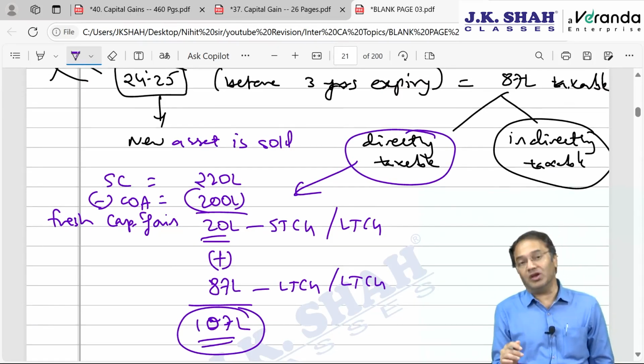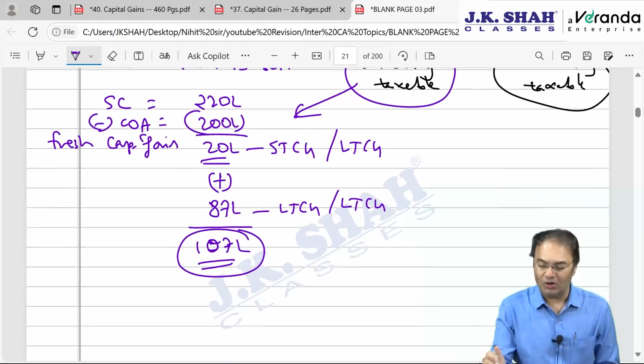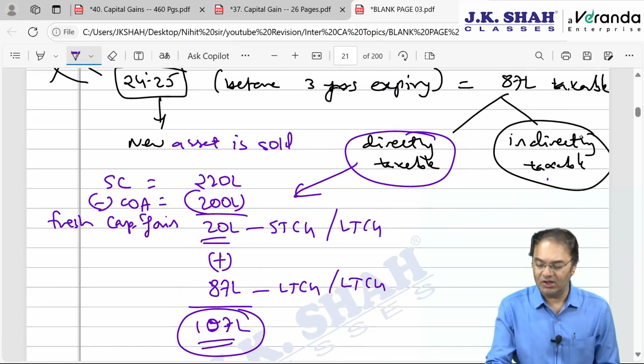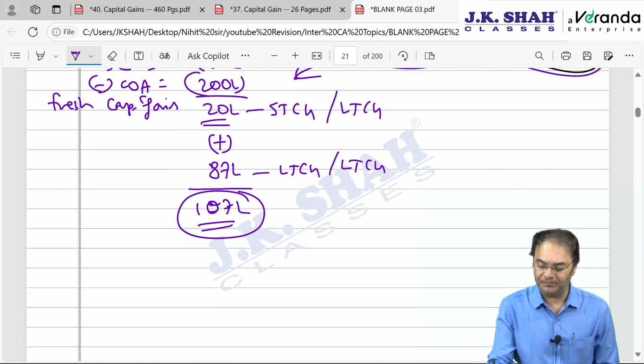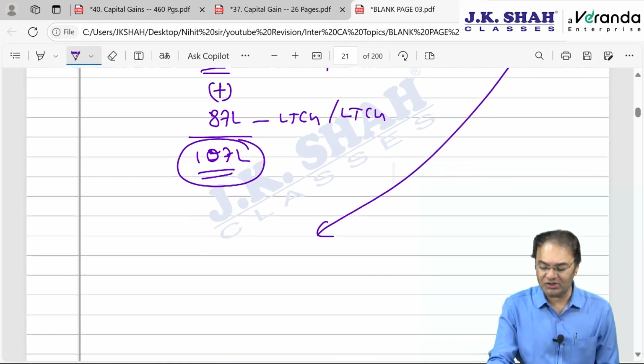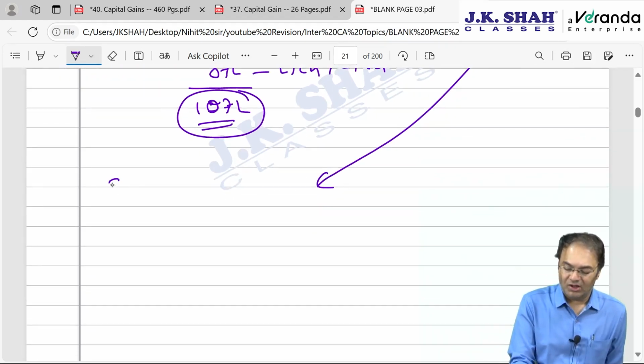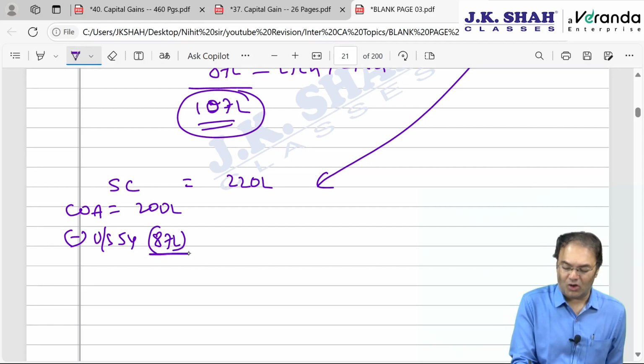In case the newly acquired asset is transferred within the lock-in period, this is what will happen. What do you mean by indirectly taxable? For some of the sections it will be indirectly taxable. Say the sale consideration of the new asset is 220 lakh. Cost of acquisition, which was 200 lakh, will have to be reduced by the exemption claimed under section 54. Section 54 exemption was 87. Cost of acquisition will now become 113.